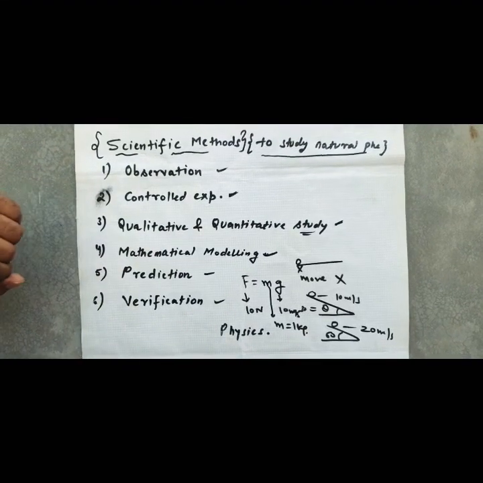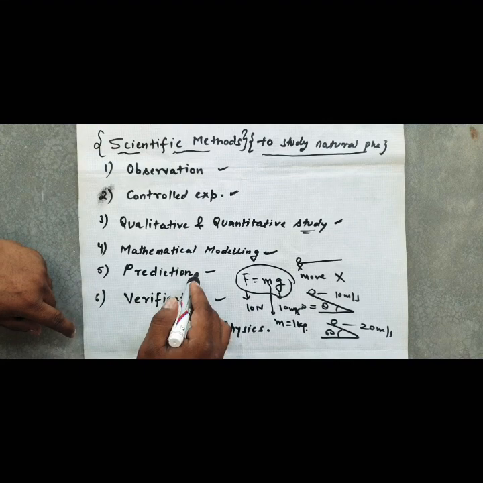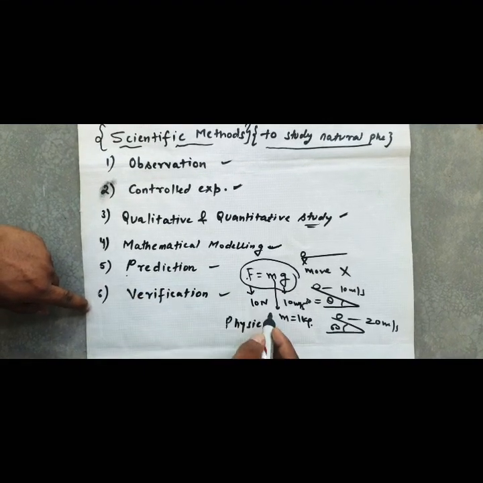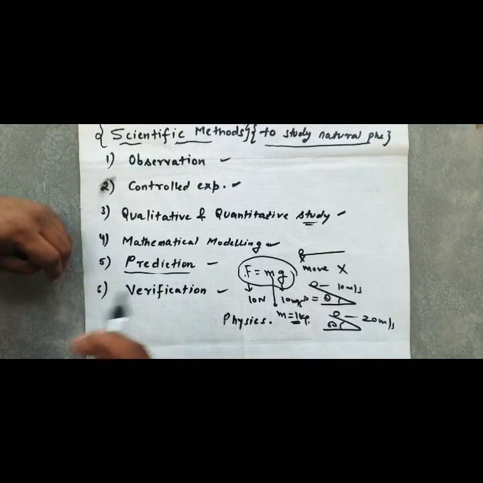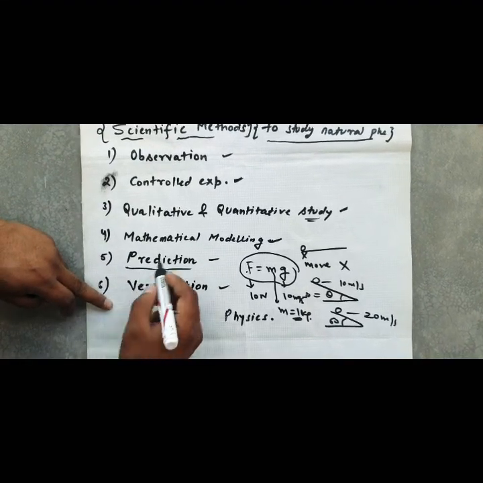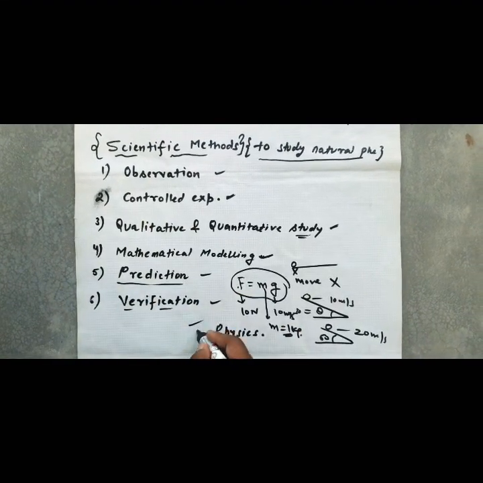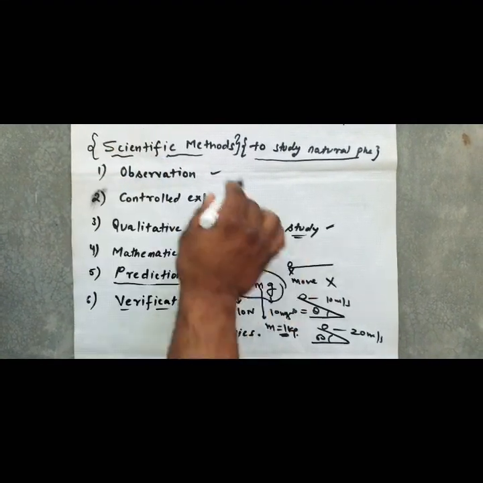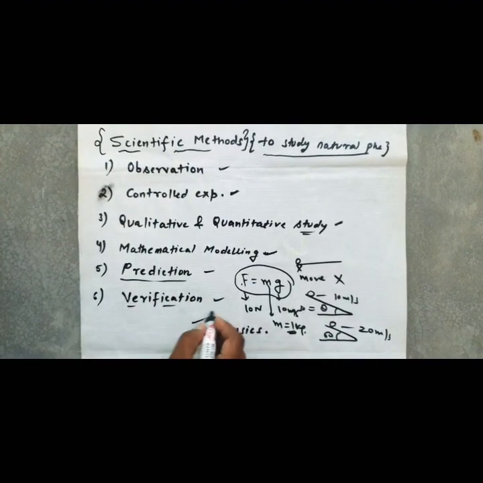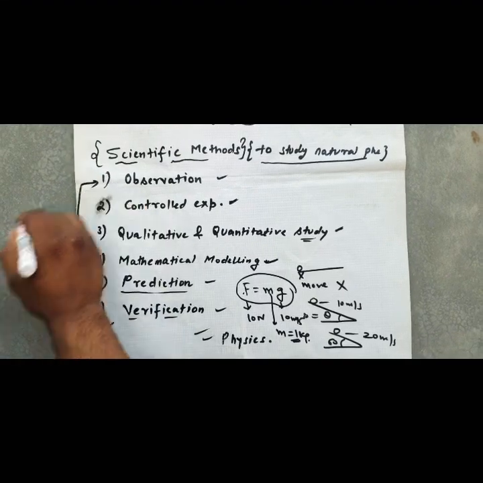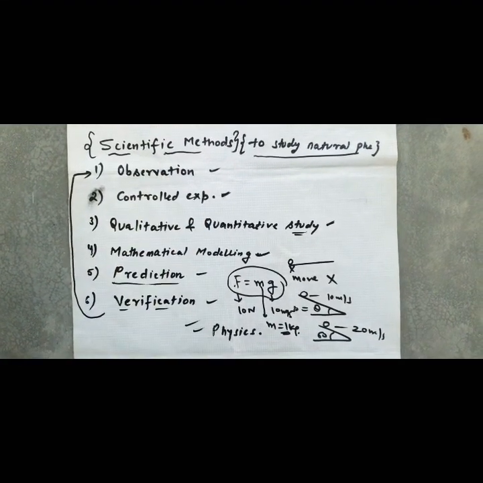So this is the mathematical formula. Having derived this formula, by this formula we have taken out 1 kg mass. This is our prediction. Earlier we have done this, but after this prediction we do the verification. If all the things are correct, then this will become our scientific method, and if any of them is incorrect, then again we will move to step number 1 and do the process again and again. So this is the scientific method in physics.